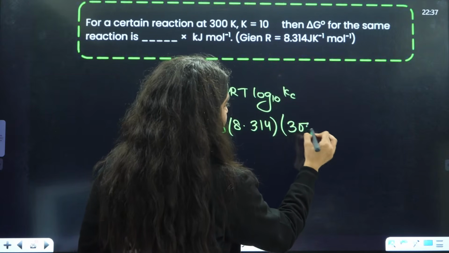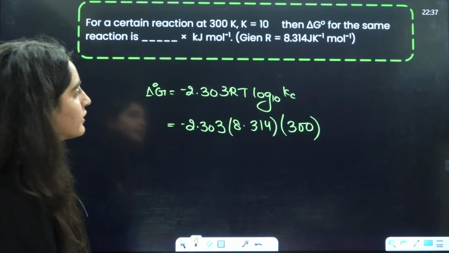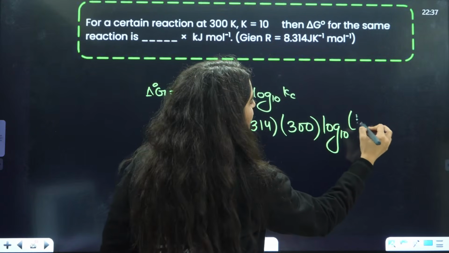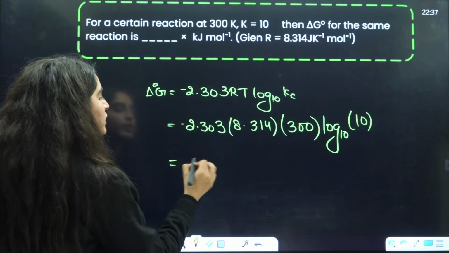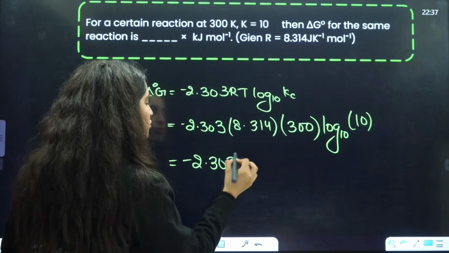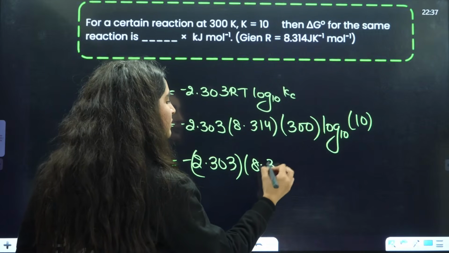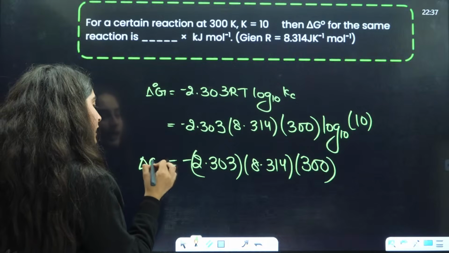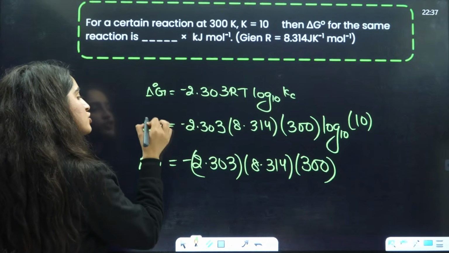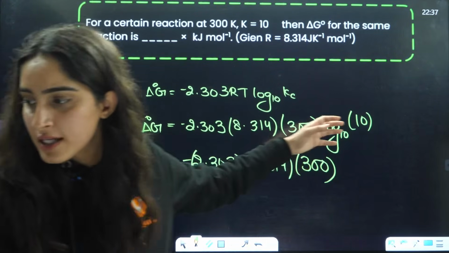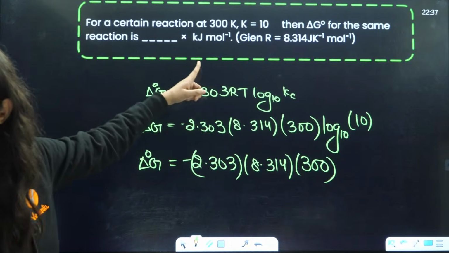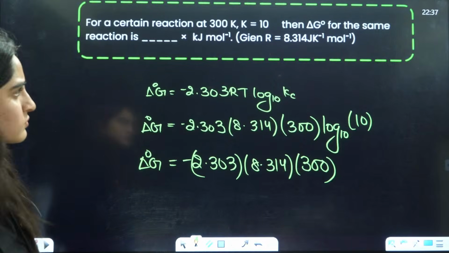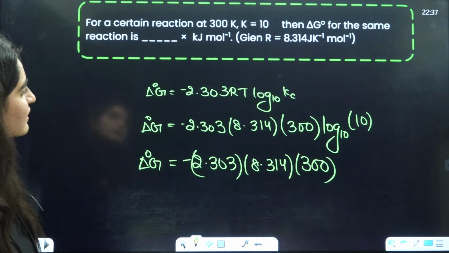So the temperature will be 300, and log base 10 of 10 is 1 only. So it will be minus 2.303 multiplied by 8.314 multiplied by 300, and here you will get the value of delta G naught. One student is telling me, ma'am, 6 is the correct answer.